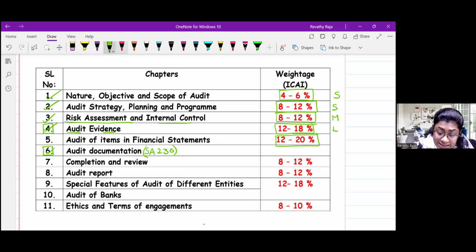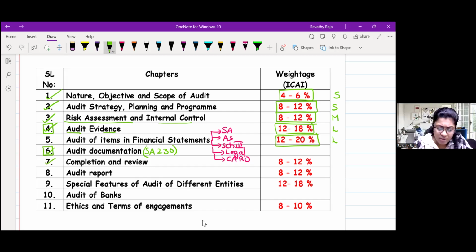And one more reason is there. This chapter is not a new chapter if you have studied the other topics, because mostly it is a mixture of SAs, a mixture of AS, Schedule 3 requirements, legal requirements, and CARO points. So how to go about it in 1.5 days, I will come back. Please don't omit this chapter. We will also put this chapter in the large category. Large means voluminous chapter, big chapter.